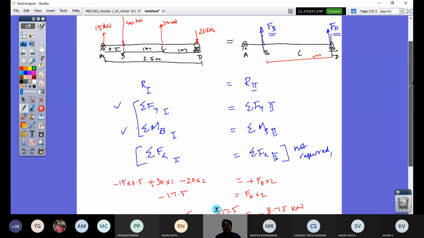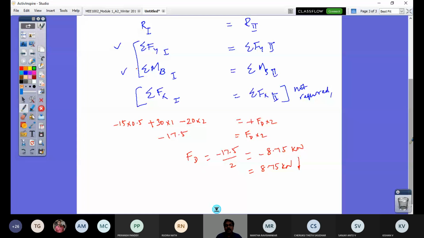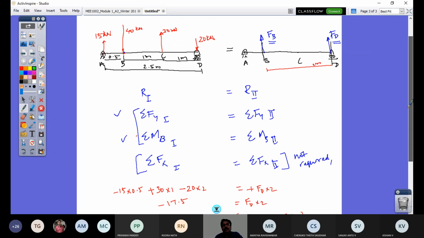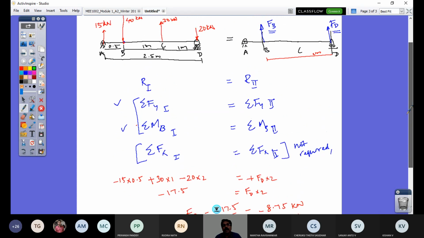So I have here plus 15, minus 40, plus 30, minus 20. Right? You understand the plus minus sign? Plus 15 upward force, minus 40 downward, plus 30 upward, minus 20 down.